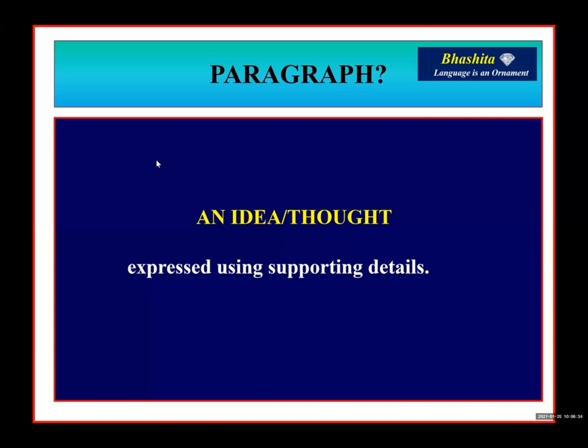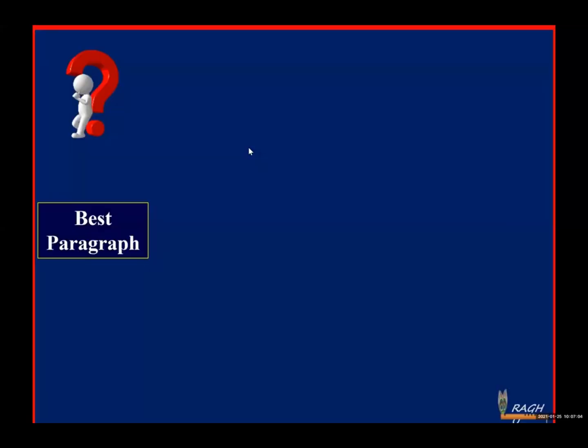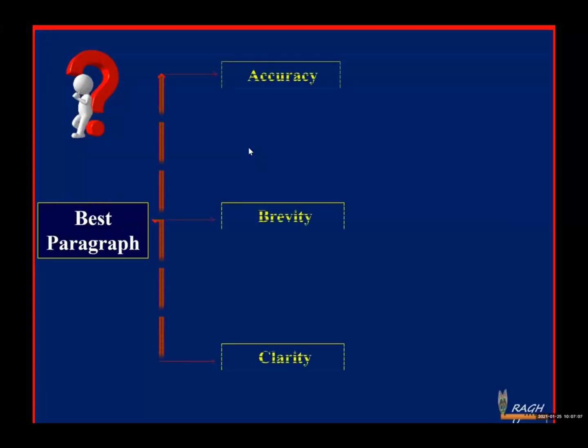Next slide. If you want to make your paragraph the best paragraph, if you want to contribute the best writing from your part, what qualities should a paragraph have? According to my opinion, there are 3 qualities which are very important to make your paragraph interesting and effective. What are the 3 qualities a paragraph, or any kind of writing, should have? One is accuracy, second is brevity, third is clarity.